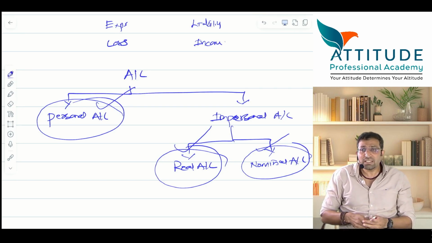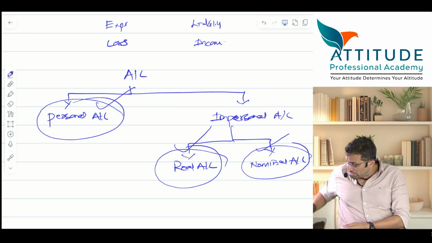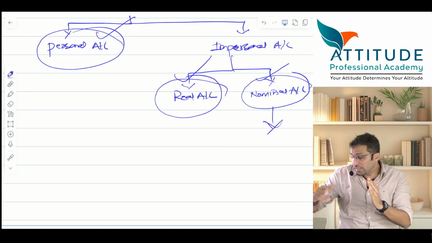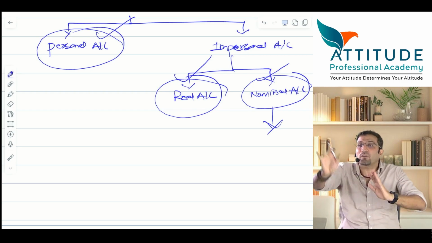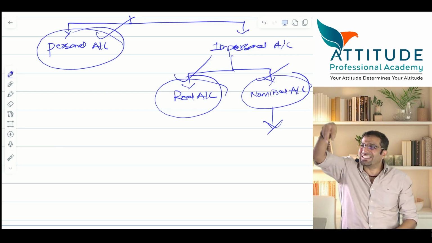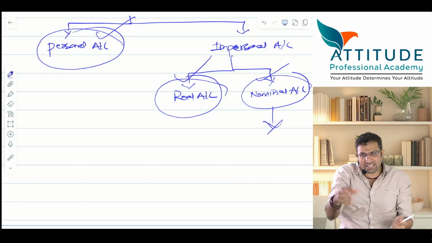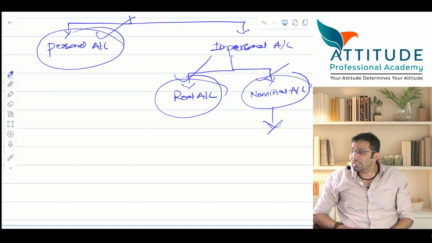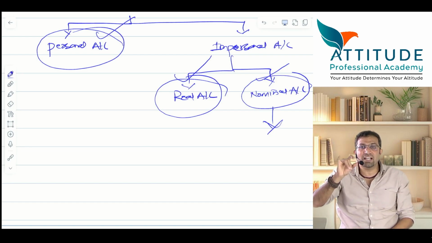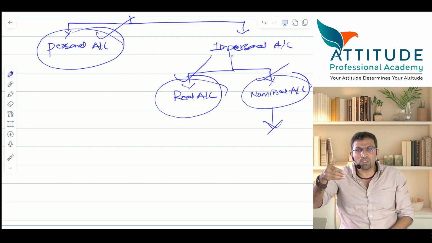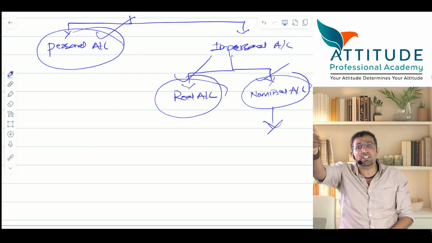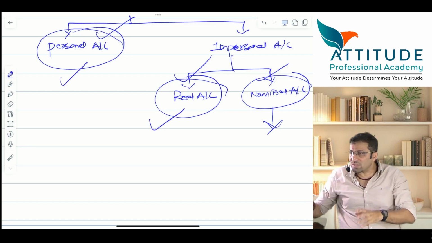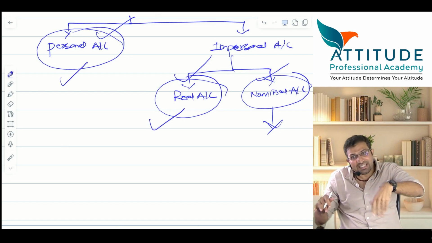Reason is, in accounts, nominal accounts will get closed, they will not be carried forward in the next year. Now if I record electricity expense of this year, electricity expense will get closed. Next year electricity expense, fresh account I should open. But that is not the case with building account. Building account will be carried forward, because building is used in this year and next year also. So personal accounts and real accounts are not closed, they are balanced and carried forward.